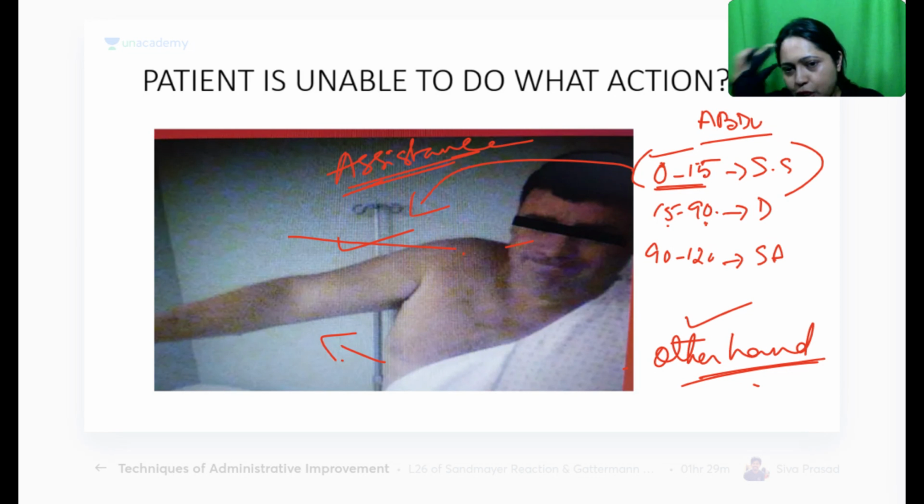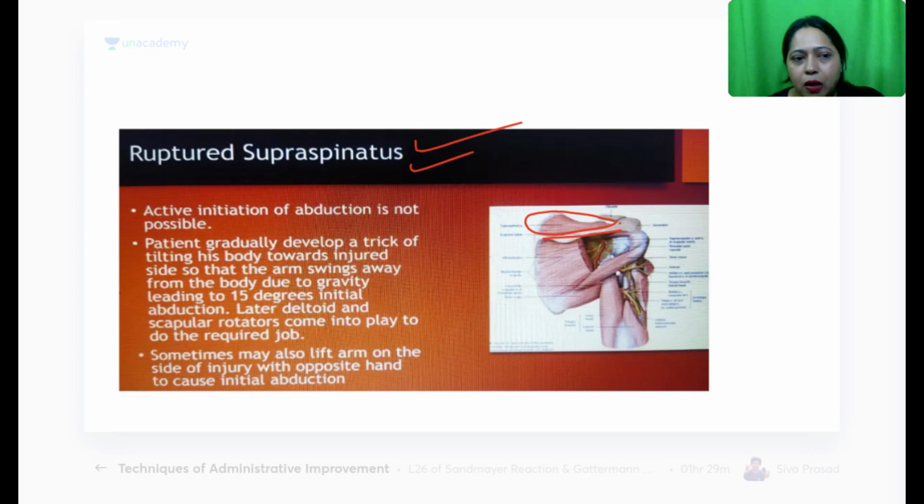All right. If there is no axillary nerve injury, then there is no way the deltoid could be damaged, right, easily. So it is supraspinatus, because deltoid is nowhere close to the joint. The one which is close to the joint is which one? The supraspinatus. That we can detect only with the help of the X-ray. All right, that is supraspinatus.